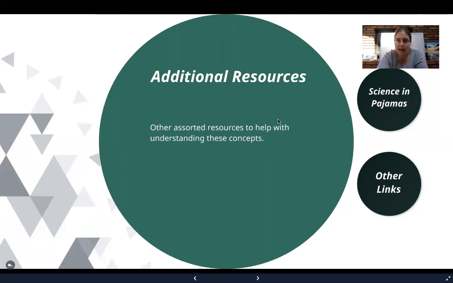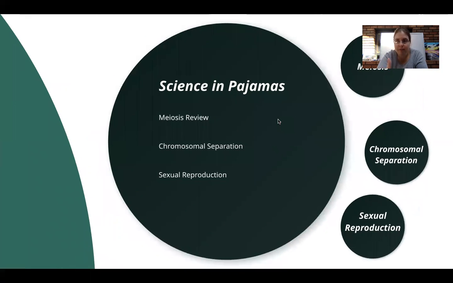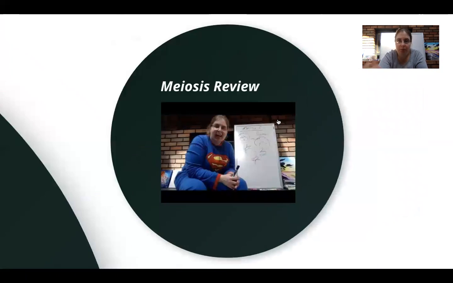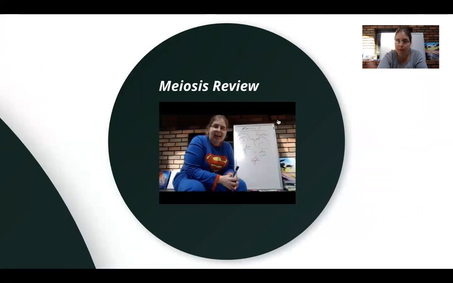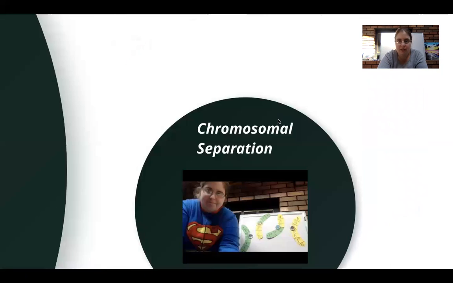So we have 3 videos done by me on my Science in Pajamas YouTube channel. The first one looks at meiosis and goes through a review of how meiosis occurs. I'm not going to watch it now.